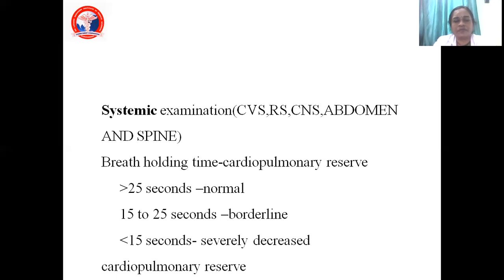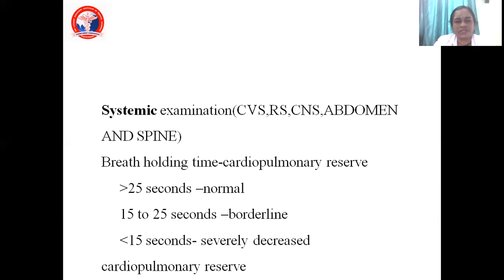And then the spine is very, very important for the anesthetist, because whenever we are giving a spinal anesthesia, if the spine is normal, the anesthetist will be comfortable. Suppose there is kyphosis or scoliosis. You know what is kyphosis and scoliosis? Kyphosis is the forward bending of the spine, and scoliosis is the lateral curvature of the spine. So when these two conditions are ruled out, the anesthetist is comfortable.